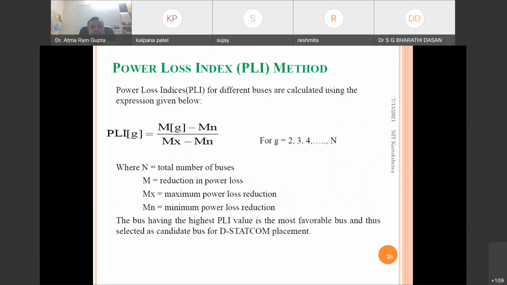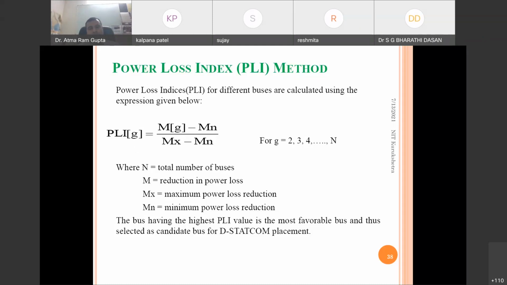Okay. So there are other sensitivity based methods, like the power loss index method. Similarly, here the power loss index has been calculated, where M is the reduction in the power loss, Mx is the maximum power loss reduction, and Mn is the minimum power loss reduction. So at each bus we are calculating, from the next bus, not for the first bus, because the first bus is the substation connected bus.